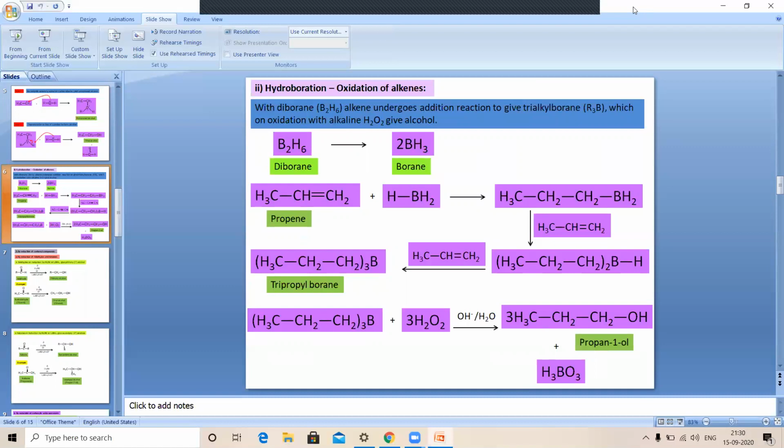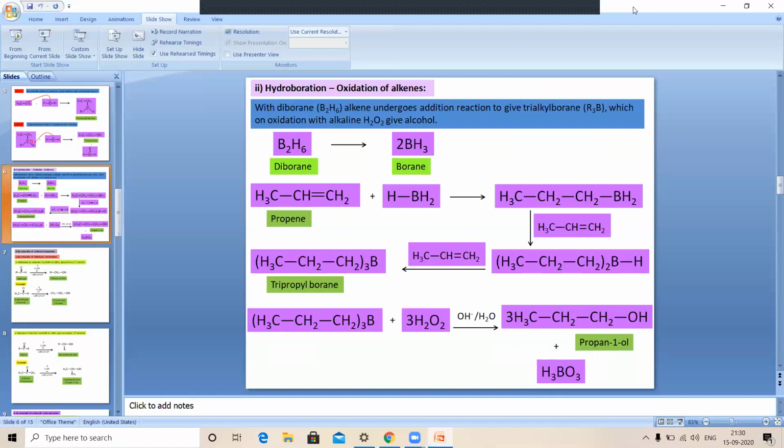We get CH3CH2CH2BH2. This, when reacted with a second molecule of propene, forms dipropyl borane. Again, this dipropyl borane reacts with the third molecule of alkene, and tripropyl borane is formed.